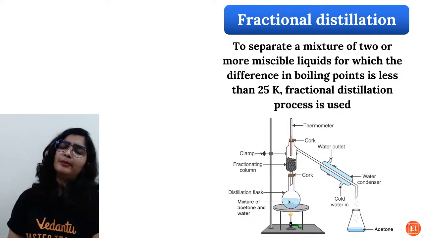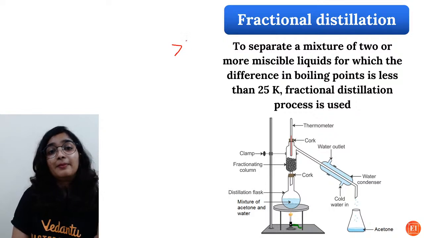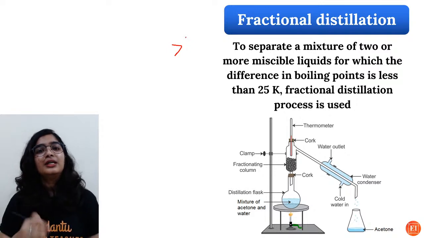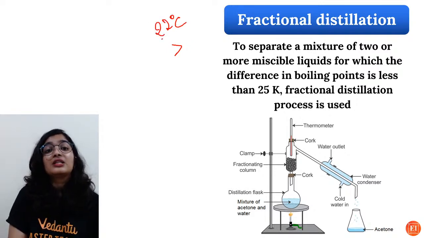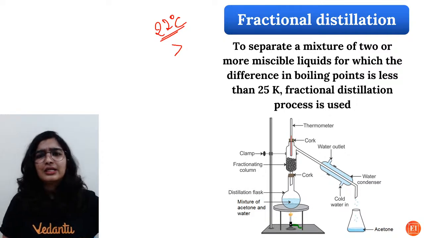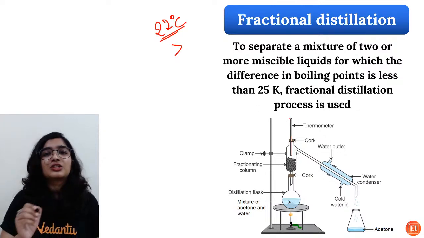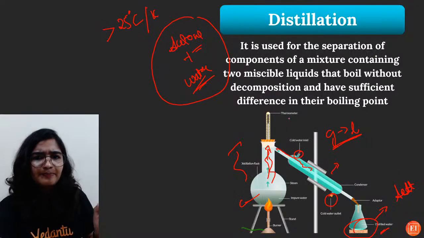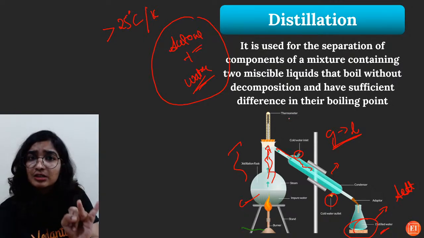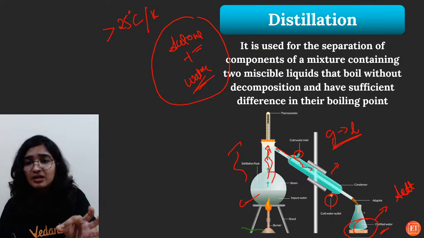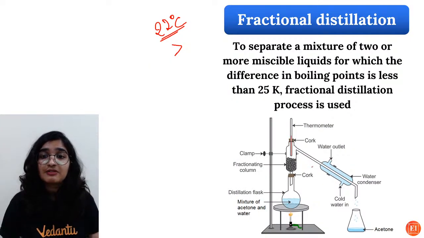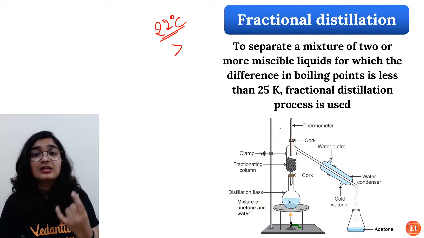Now, if the boiling point difference is above 25 degrees Celsius, you can use distillation. For alcohol and water, the boiling point difference is 22 degrees Celsius, not above 25 degrees Celsius. You cannot use the distillation technique, then you have to use fractional distillation. But look carefully. What is the difference between distillation and fractional distillation? The first has a distillation flask, thermometer, burner, and receiving beaker, and the condenser is the same.